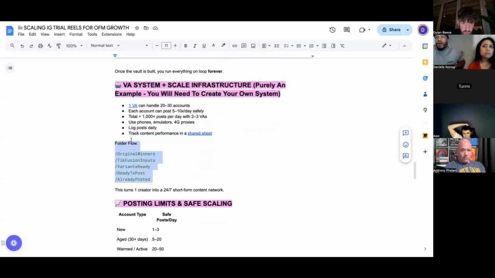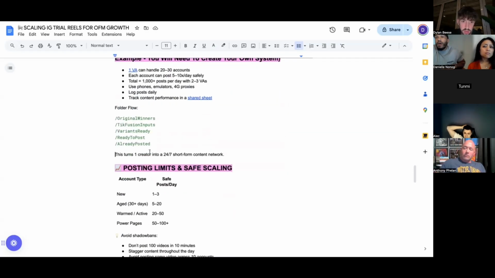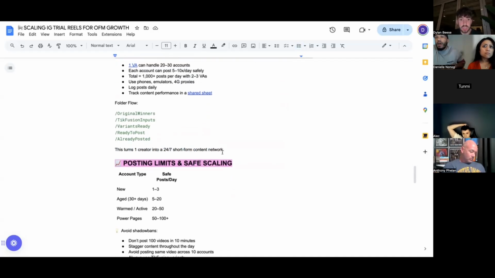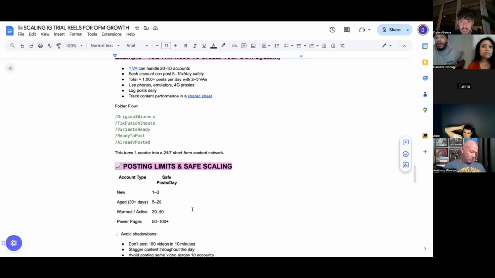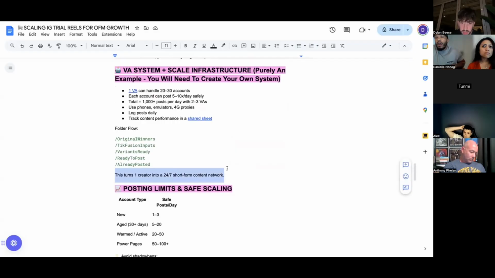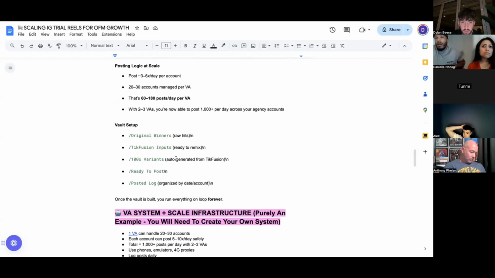So again, the folder flow, as mentioned, is the same. This turns one creator into a 24/7 short form content network, right? And that's the key. You can have one creator that's got viral pieces of content, and now she never has to create content ever again. I would advise her to still be creating content, because this system's even better if you are still continuing with the original strategy.